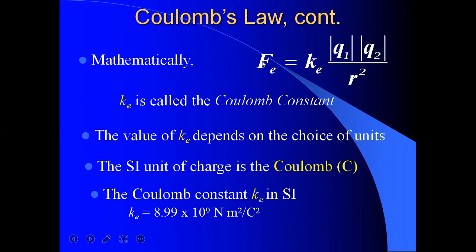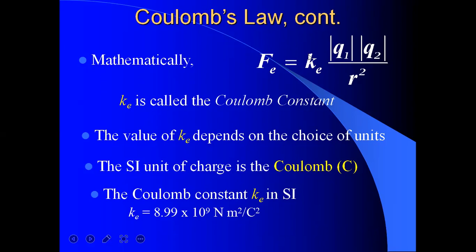So the force acting on the two particles Q1 and Q2 will be Fe, and Fe equals Ke Q1 Q2 divided by the distance between them squared, r squared. Here Ke is called Coulomb's constant.